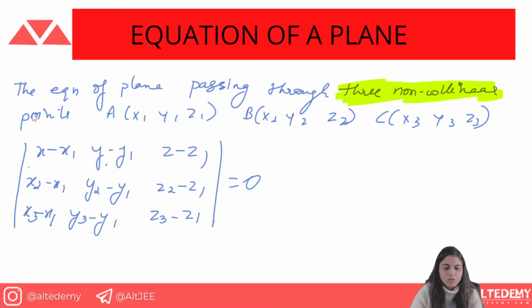We have three non-collinear points and you have to find the equation of plane. So how will you find the equation of plane when you have been given three non-collinear points? You will find it by this method. Now we will talk about the intercept form.